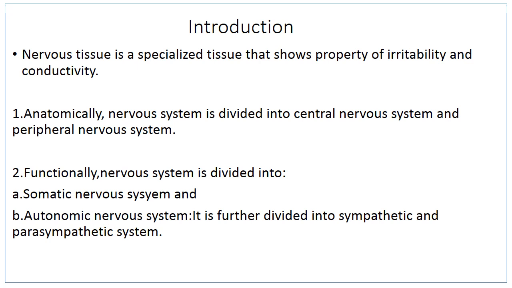Functionally, the nervous system is divided into somatic nervous system and autonomic nervous system. Somatic nervous system provides motor and sensory innervations to all parts of our body except viscera, smooth muscle and glands. And the autonomic nervous system includes the innervations to smooth muscle, cardiac conducting cells and glands. Autonomic nervous system is further divided into sympathetic and parasympathetic system. The somatic innervations allow rapid response to external stimuli, whereas autonomic system regulates the function of internal organs.